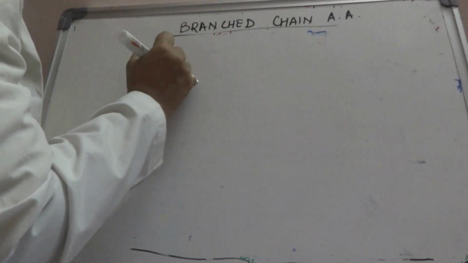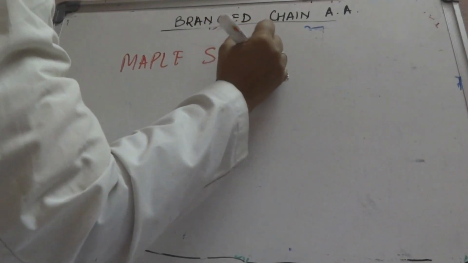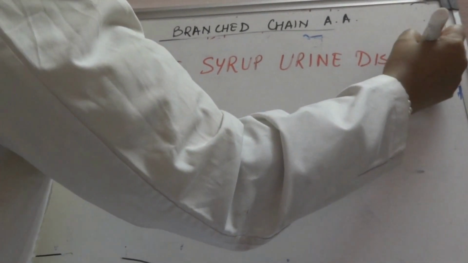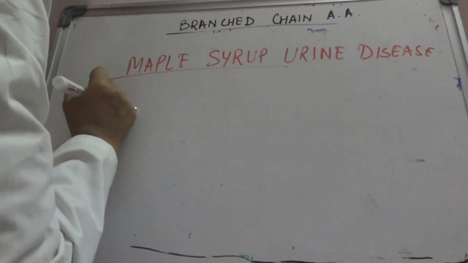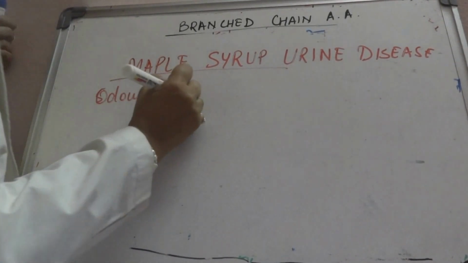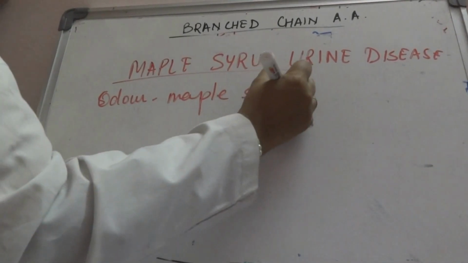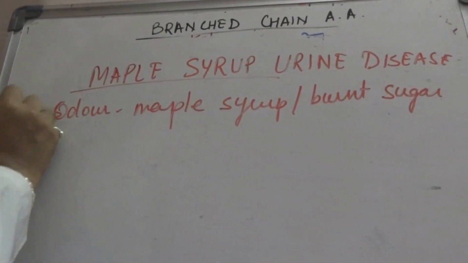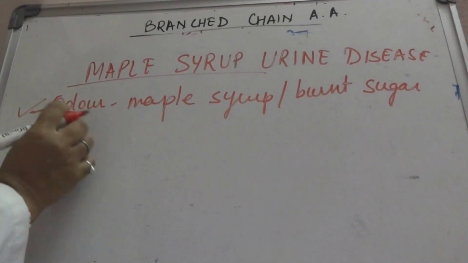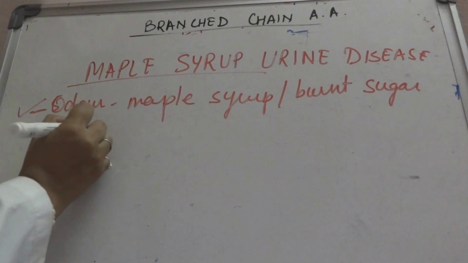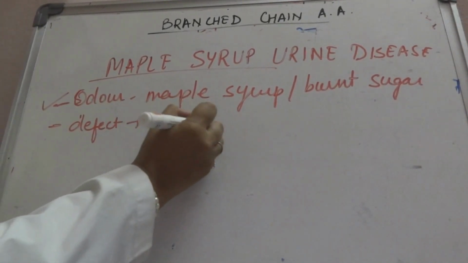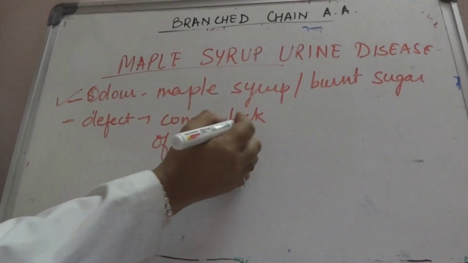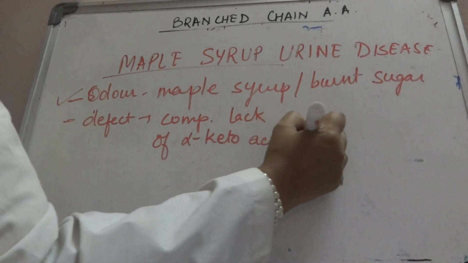Now coming to maple syrup urine disease. As the name suggests, maple syrup, this means the odor is of maple syrup or burnt sugar. Okay. So one thing we have done, the odor is this. The enzyme defect: there is complete lack of alpha keto acid dehydrogenase complex.